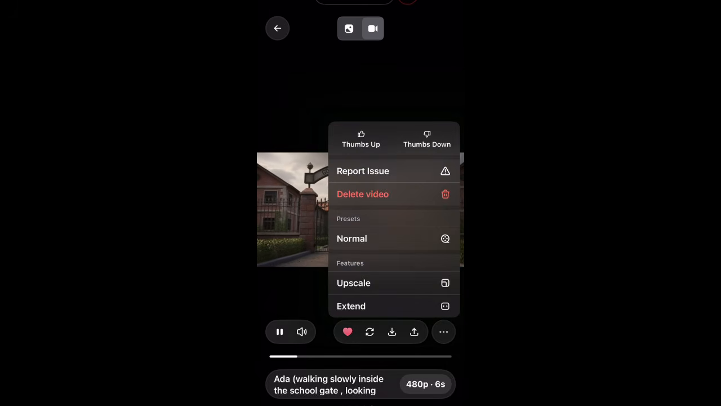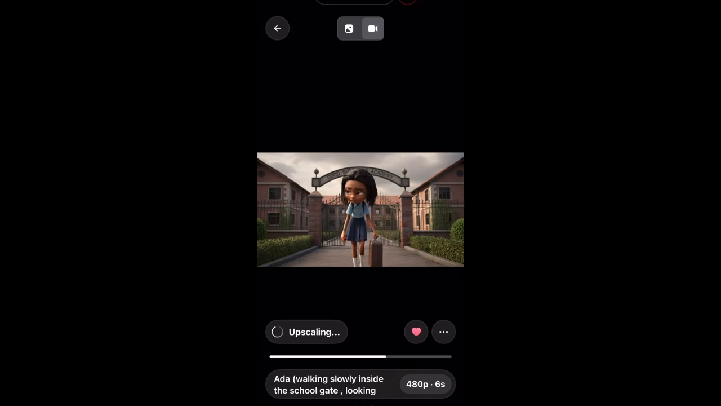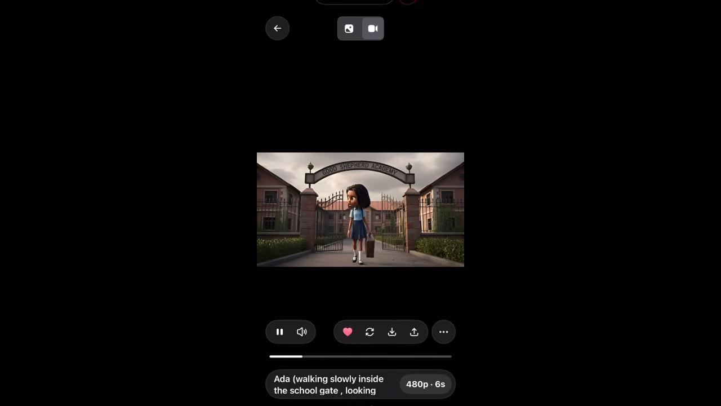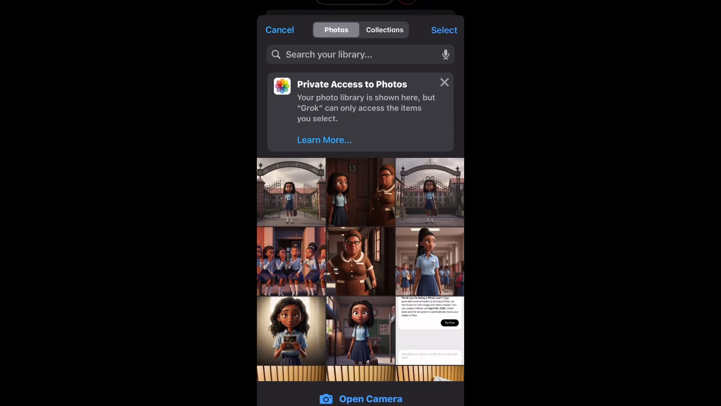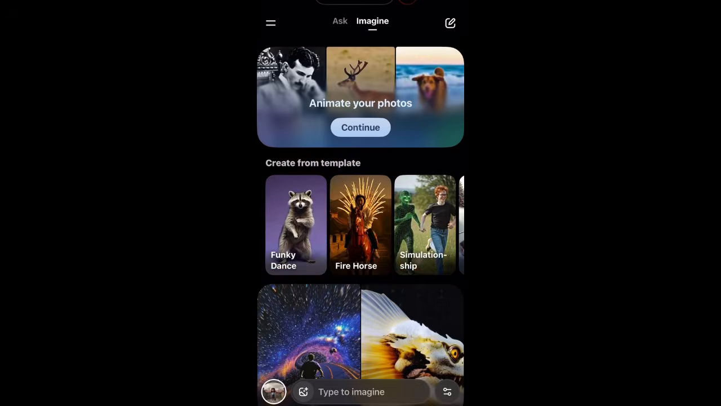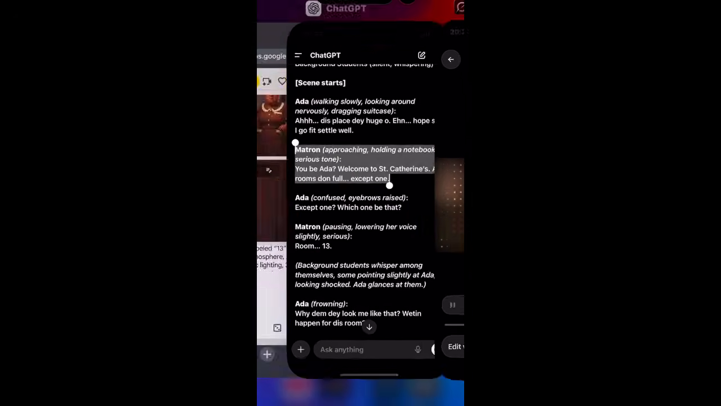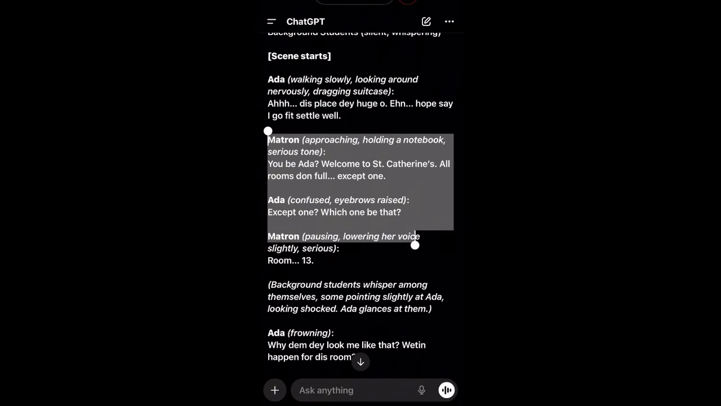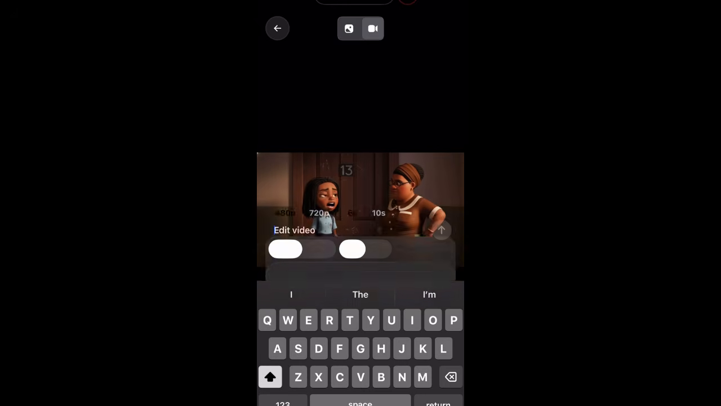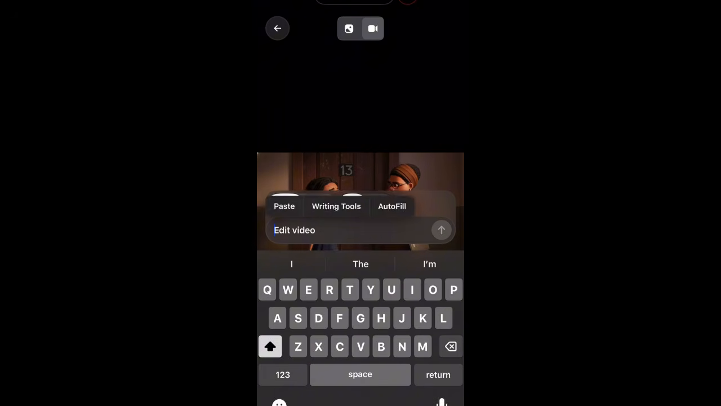Then I'm going to click on upscale. The upscaling that I'm doing is to give the video a professional quality look. So I'm going to come back again, and then I'll click on animate photo again, and I'll click on this one where Ada and this lady are in the same scene, because it's about the two of them at this point. So I'll come back to my ChatGPT again, and copy the prompts that ChatGPT has given me, and then I'll take it back there, click on it and paste it.